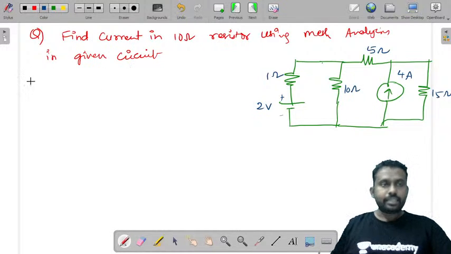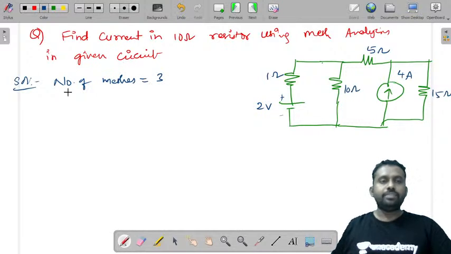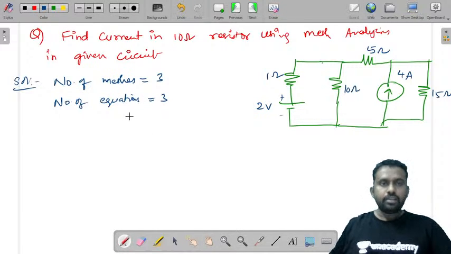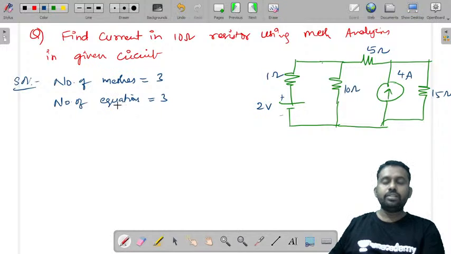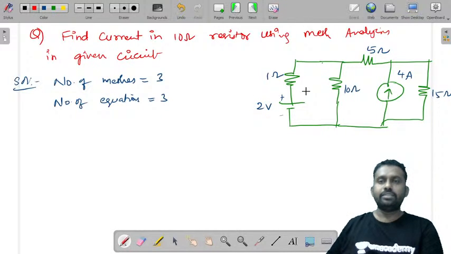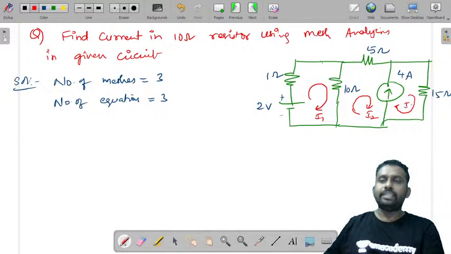Now let us consider this mesh analysis. If you identify how many meshes are there, you have 3. So how many equations you need? Number of equations is equal to 3. Now let us take the loop currents. Let us consider this loop current as I1, this loop current as I2, and this loop current as I3. So we have considered 3 loop currents.